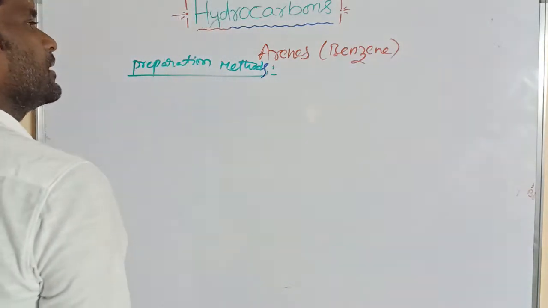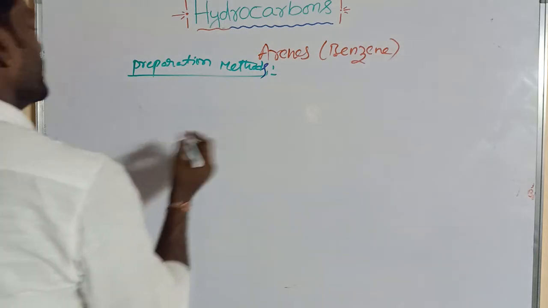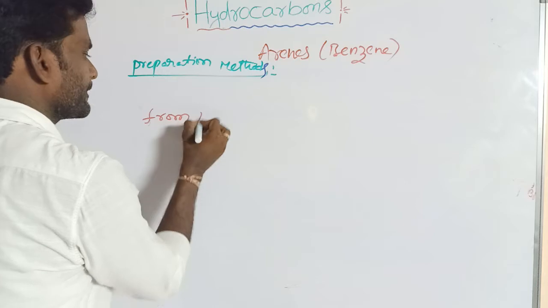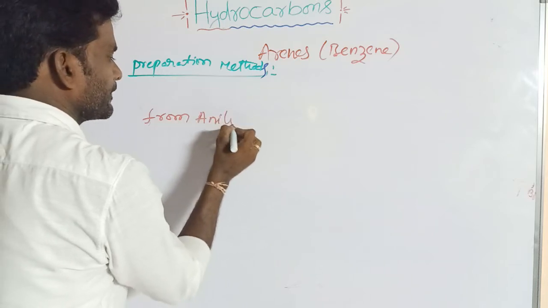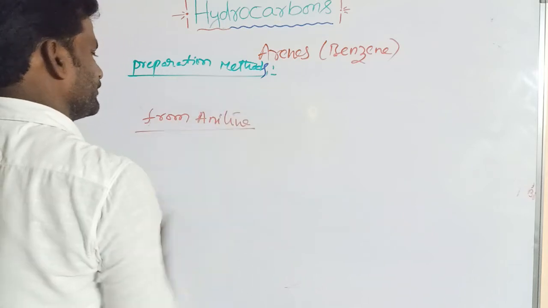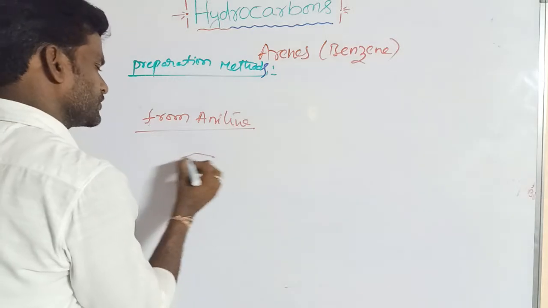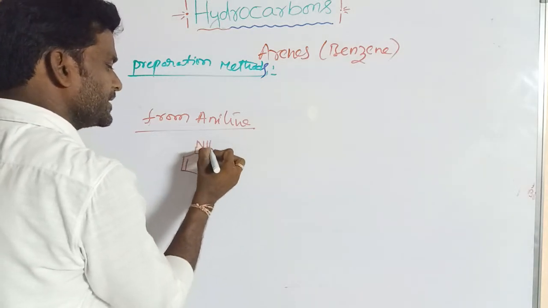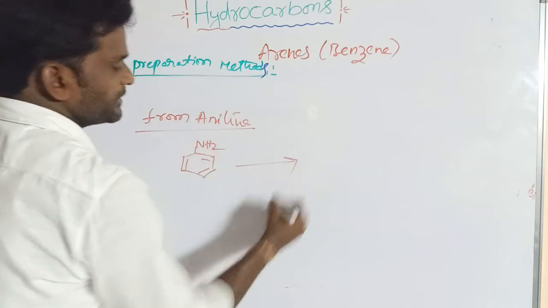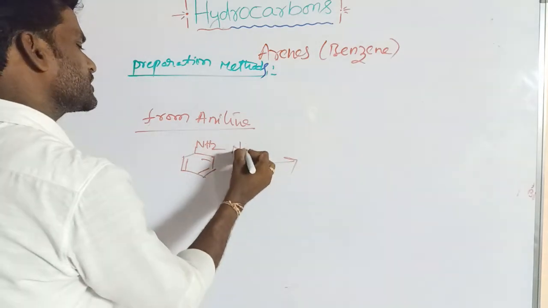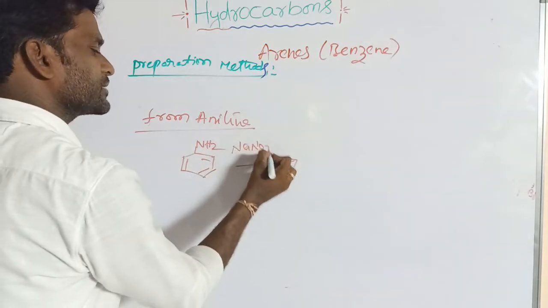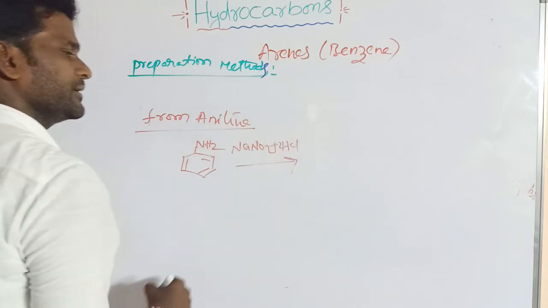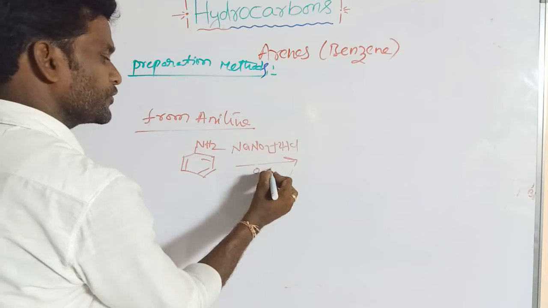Next, if we take aniline, this is the aniline. If an NH2 group is present on the benzene ring, that is said to be aniline, which undergoes diazotization with NaNO2 and 2 moles of HCl at 0 to 5 degree centigrade.